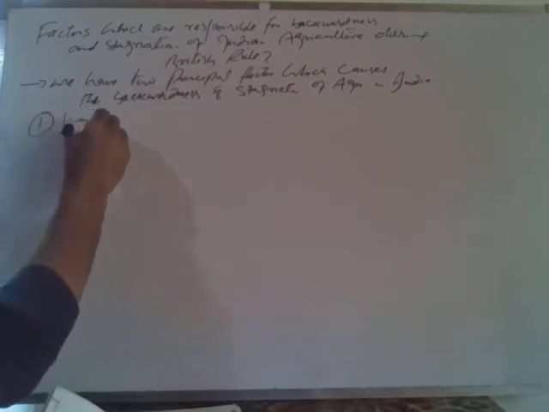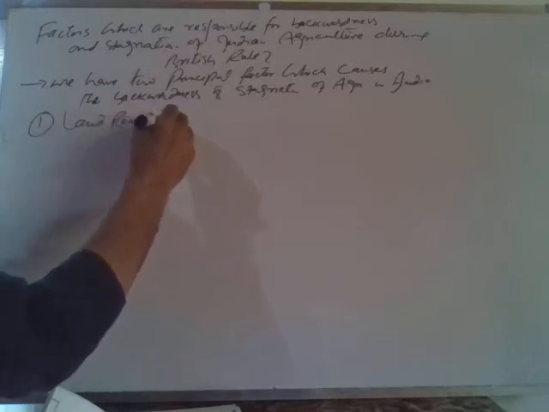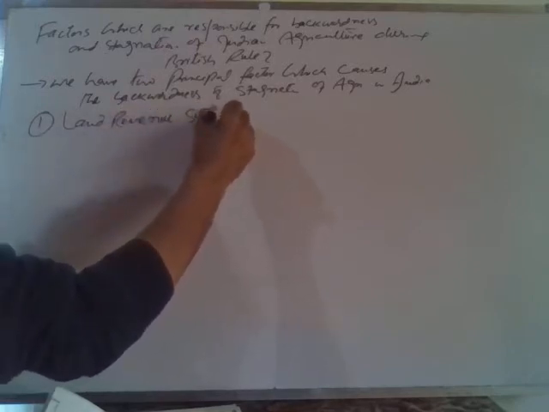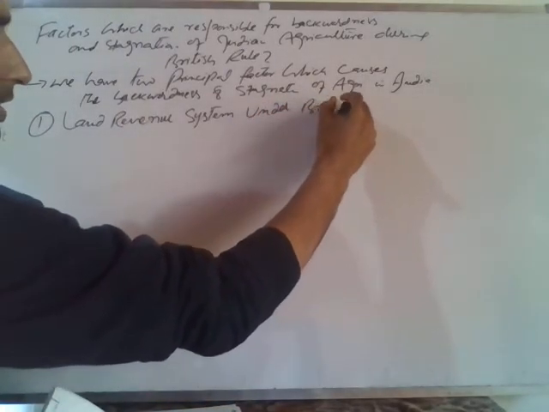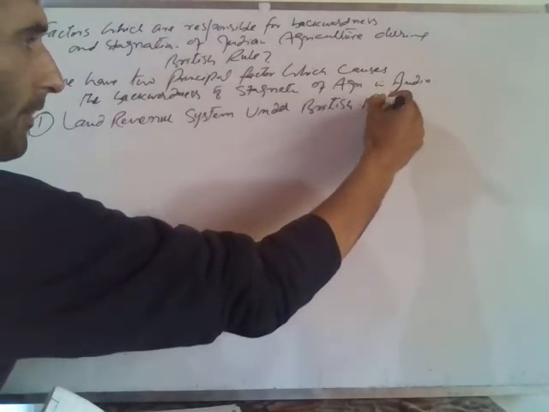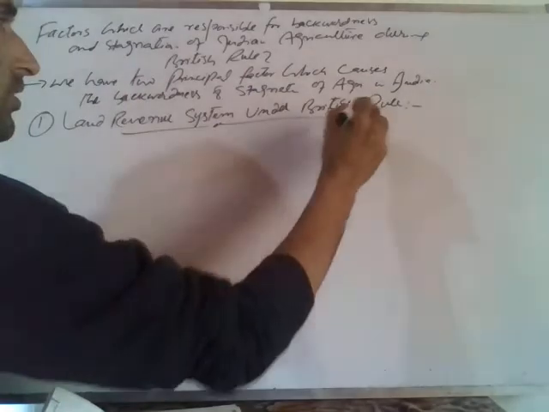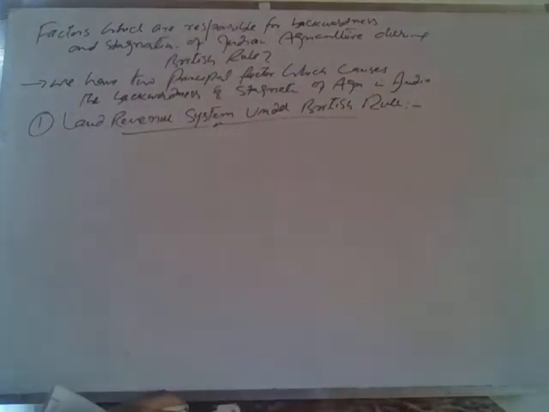The first and main factor was the land revenue system under British rule. The land revenue system in British rule was invented in such a way that it became a great hurdle, a great obstacle in the way of agriculture to become a developed sector.